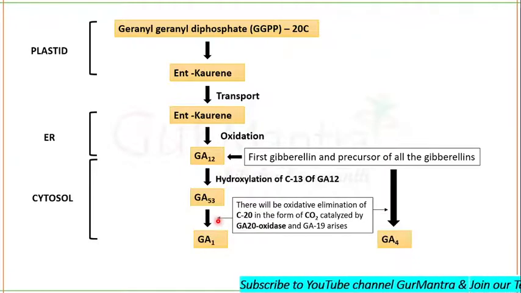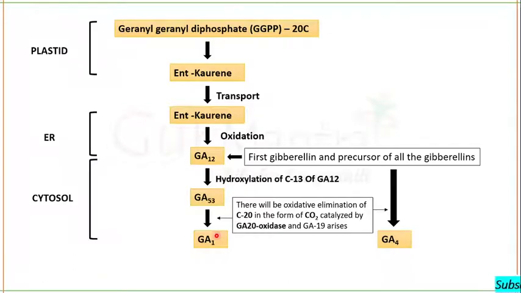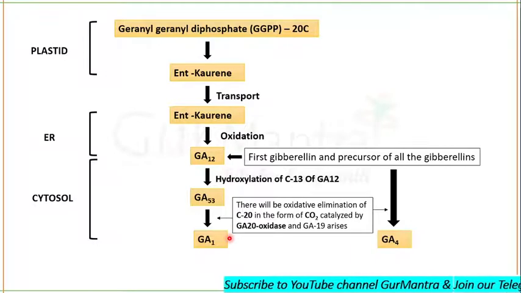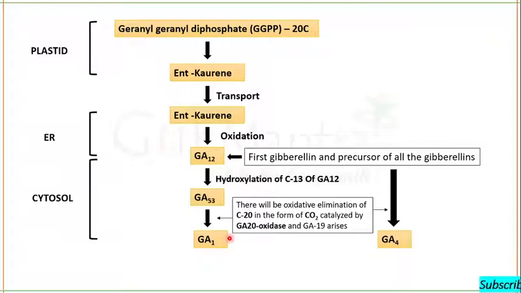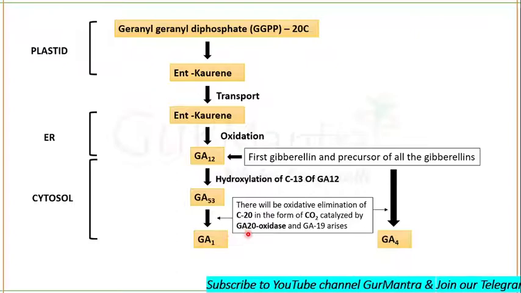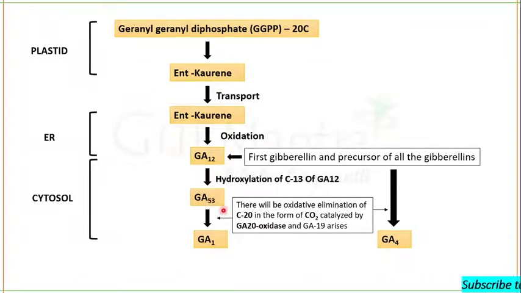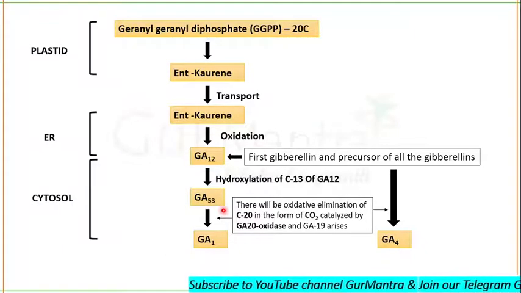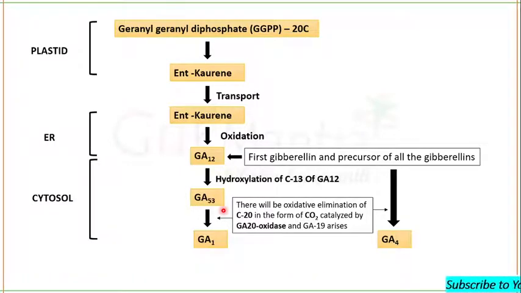Gibberellic acid 20 is the precursor of gibberellic acid 1, and there our gibberellic acid 3 oxidase plays its role in the conversion of gibberellic acid 20 into gibberellic acid 1. Clear? Gibberellic acid 20 oxidase will be converting gibberellic acid 53 into gibberellic acid 44 and gibberellic acid 20. But the conversion of gibberellic acid 20 into gibberellic acid 1 is catalyzed by a gibberellic acid 3 oxidase.